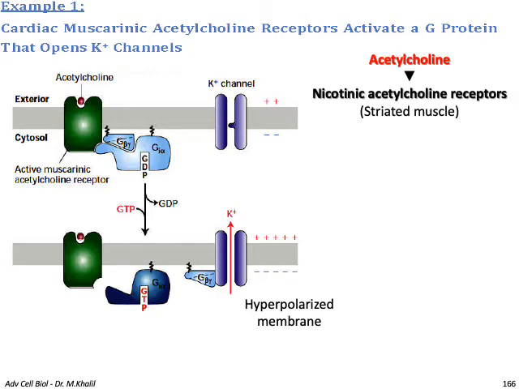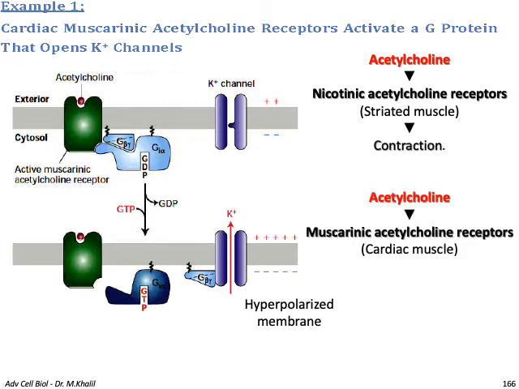So the acetylcholine binding to the nicotinic acetylcholine receptor in the case of striated muscles leads to its contraction, while when it binds to the muscarinic acetylcholine receptor in the cardiac muscles, this leads to its relaxation. So you can see here different effects based on the type of the receptor and the type of the target